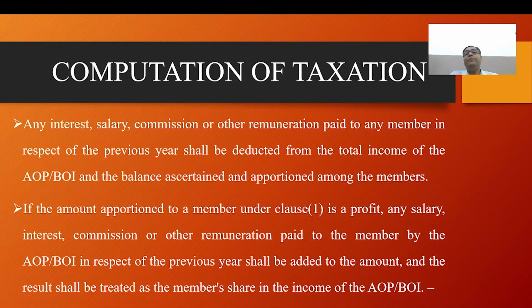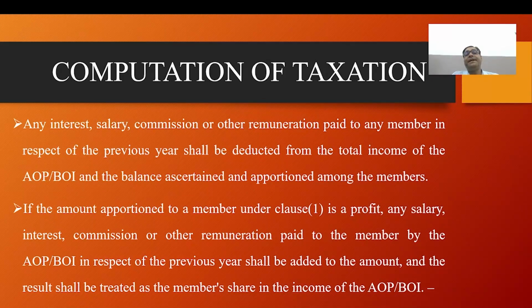An AOP and BOI is assessed separately. The share of income received by its member from the association shall be dealt with under the given head. If the AOP and BOI is taxed at the maximum marginal rate or any higher rate, the share of a member shall not be included in his total income at all.